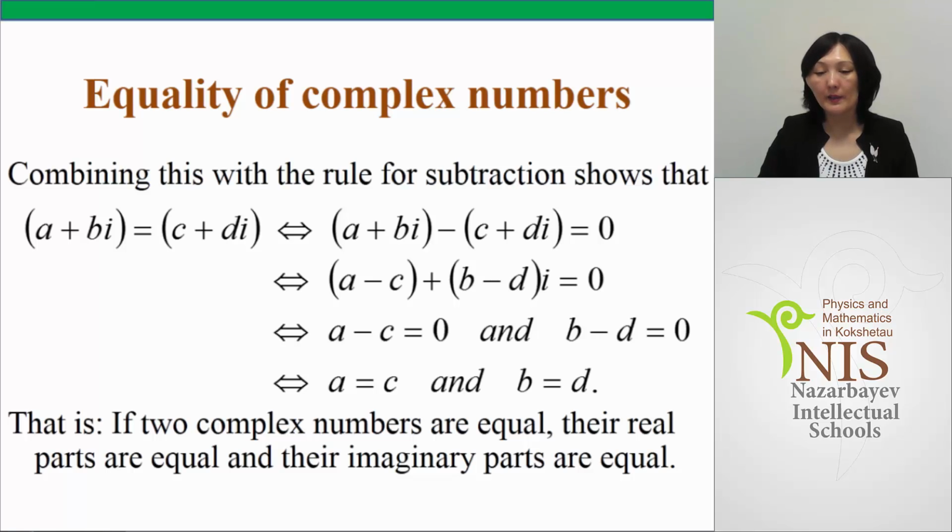So a minus c should be equal to 0 and b minus d is equal to 0 too. From this, a and c are equal and b and d are equal. Conclusion: if two complex numbers are equal, their real parts are equal and their imaginary parts are equal too.